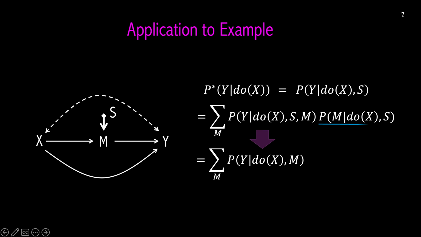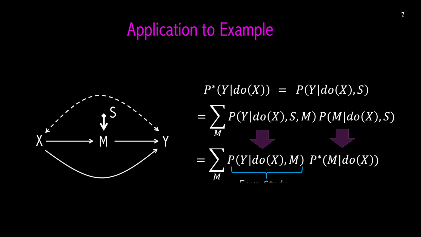Now consider the second term. The effect of M given do X and S just is the effect of X on M in the target population. And since X and M have no common causes, this effect is identified without intervening. So we can transport the first term from the study and identify the second from the target. By combining them, we get the effect of X on Y in the target population.